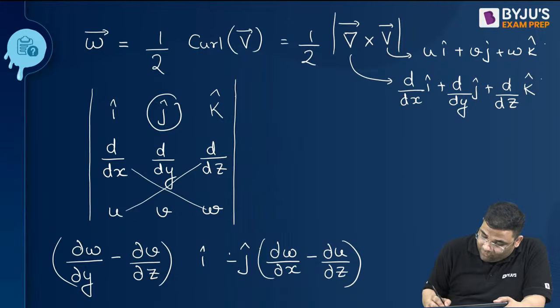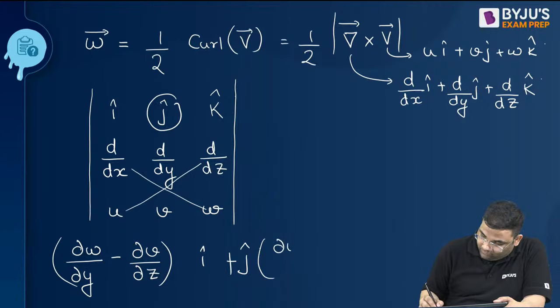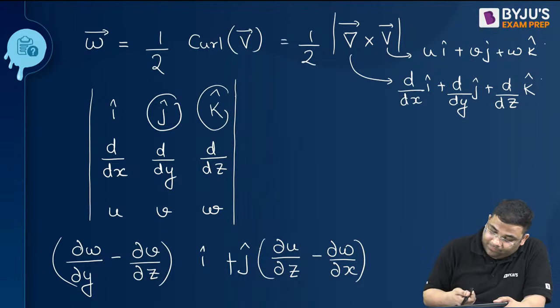Minus means what? If I want to make it plus, what will I do? I will exchange the places, right? Yes, and then k cap.